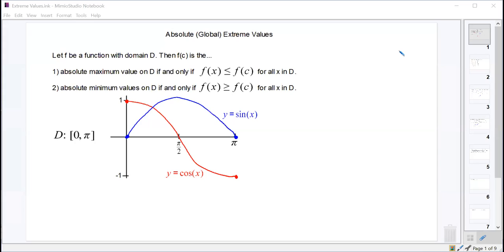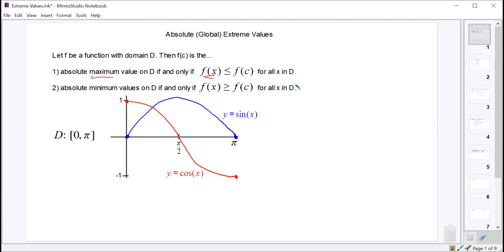Okay? The official definition is that for an absolute max, our function is always less than or equal to that maximum value for all of the values in our domain. D is just the domain. And for an absolute minimum value, our function is always greater than or equal to that value for all of the values in the domain, which means that we can have multiple instances of the absolute max or the absolute min.